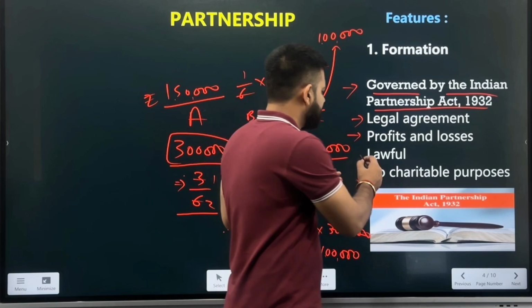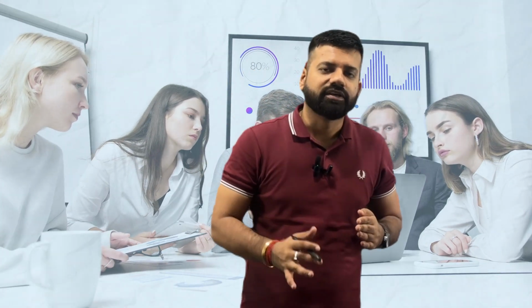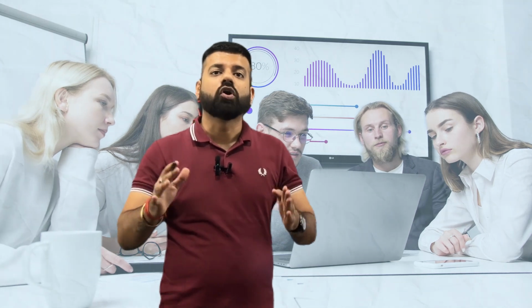This is how the profits are distributed in the business. Now, next thing, the business should be lawful. If the partners are coming together to start a business and the business is not legal, that is, if they are thinking of doing a robbery, obviously this is not legal, so it won't be termed as a business and it won't be termed as a partnership. Why? Because the Indian Partnership Act clearly specifies that the business should be legal.